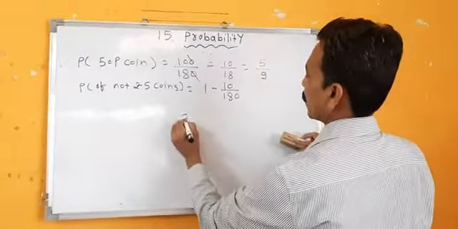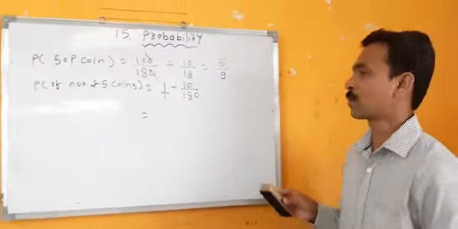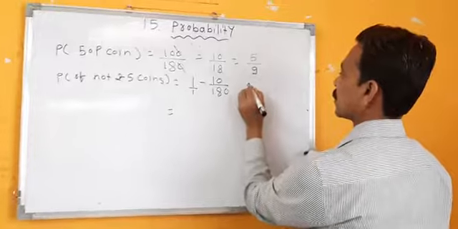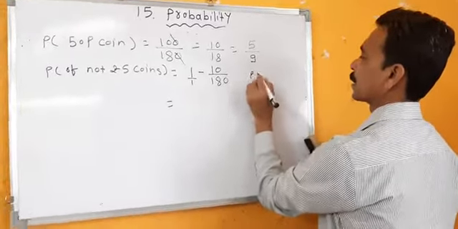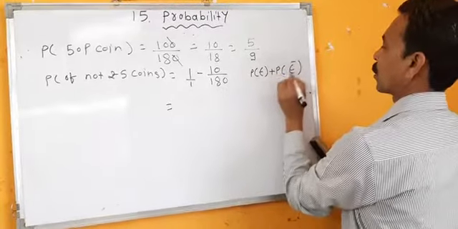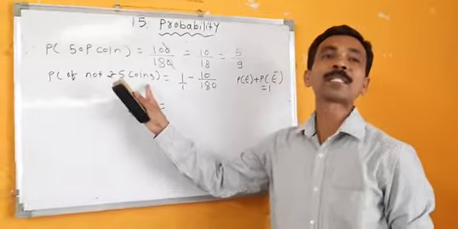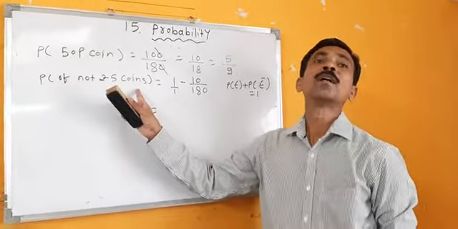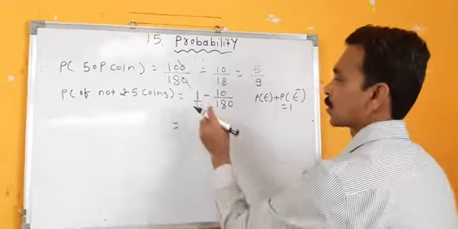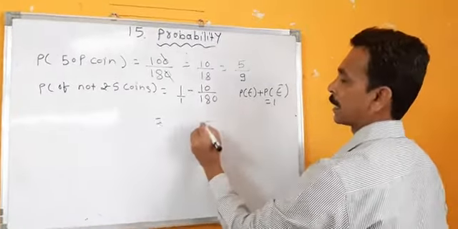I have written 1 minus 10 upon 180. Why? Because we know the formula: P of E plus P of not E is equal to 1. Here not E means not a 5 rupee coin, because we have to find the probability of not 5 rupee coins. So it will be 1 minus 10 upon 180.